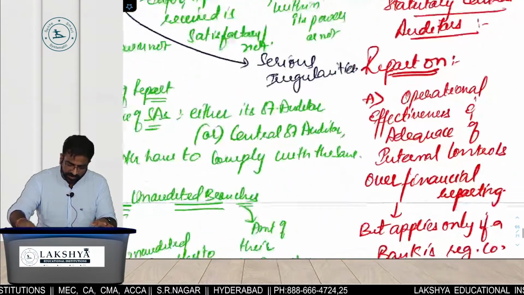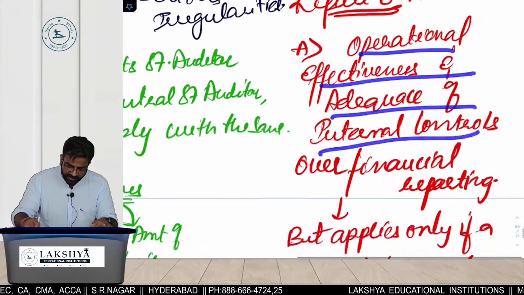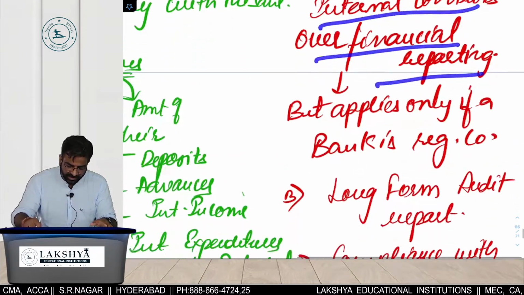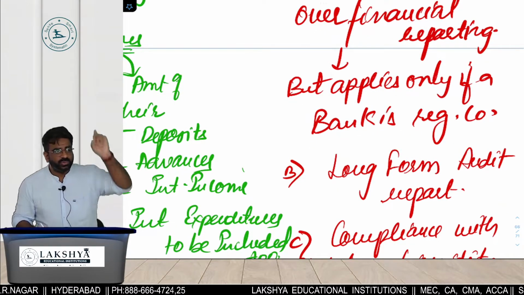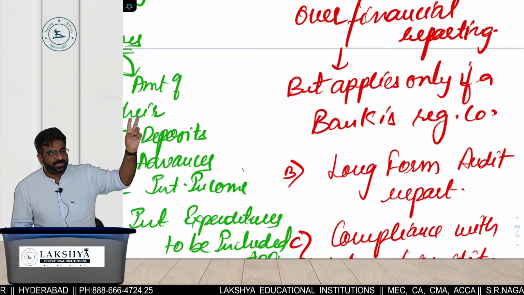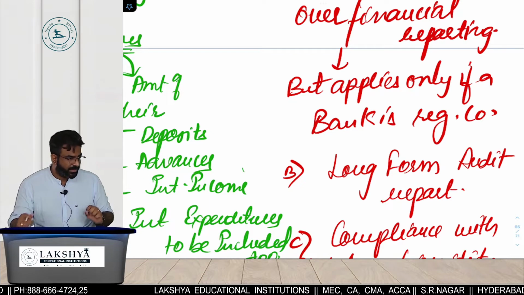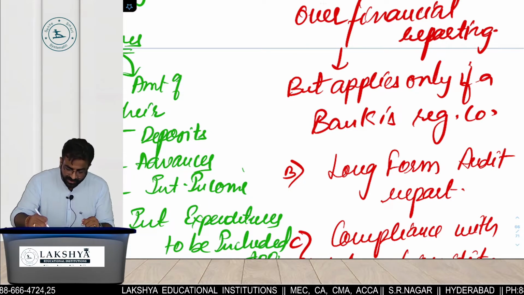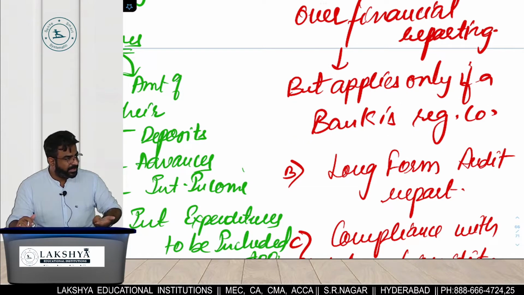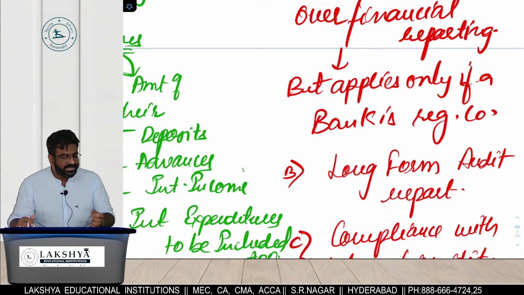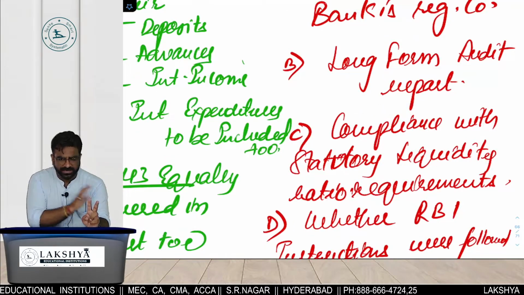देखो, what is the point number 1? Report on operational effectiveness and adequacy of internal control system over financial reporting, but applies only if a bank is a registered company. याद है शुरू वाला केस? What questions, where questions, how questions, internal control systems वाले question. That report they are talking about. So it means that audit is only and only applicable to those banks which are registered companies. This is the additional reporting done by the CSAs. What is CSAs? Central Statutory Auditors. Point number 1. Second, LFAR. That is applicable to them also. Next one.